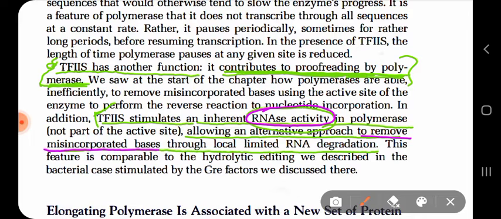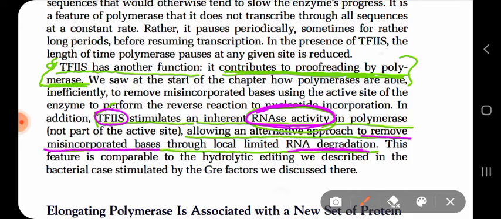So if a wrong nucleotide has been placed in the RNA, TF2S stimulates the RNase activity, which removes that misincorporated RNA nucleotide by degradation of that particular region. Then again it will synthesize the correct nucleotides. It contributes to the synthesis of correct nucleotides with RNA polymerase 2.